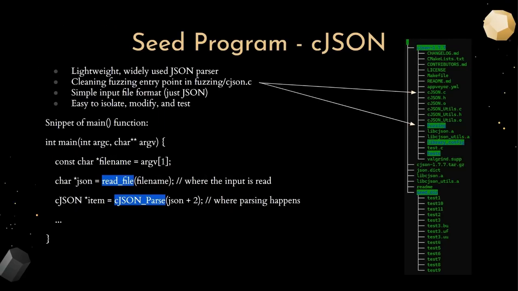So the program I chose to modify was called cJSON, which is a super lightweight JSON parser written in C. It's actually a pretty popular library. I've seen it used in multiple embedded systems and low-level tools that need something fast and simple to handle JSON. It was also one of the programs included in the Fortify FuzzBench repo, which made it fair game for the project. What made it perfect for counterfuzzing is it already had this small main function inside its fuzzing folder that reads a file, parses it with cJSON_Parse, and optionally prints the result. That meant I didn't need to go digging through a bunch of source files. I had a clear entry point where I knew the fuzzer would be interacting with the program.